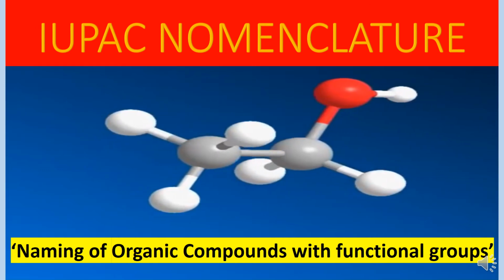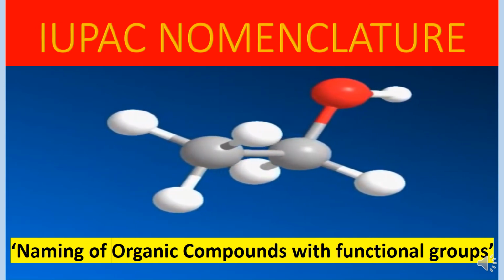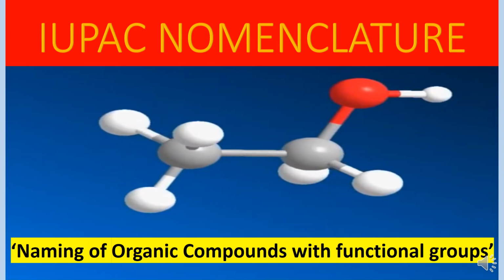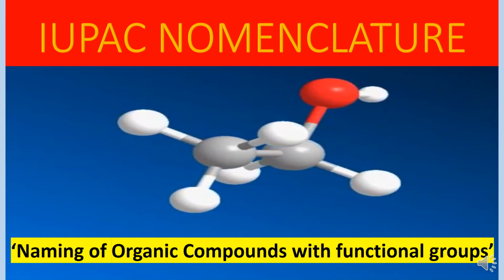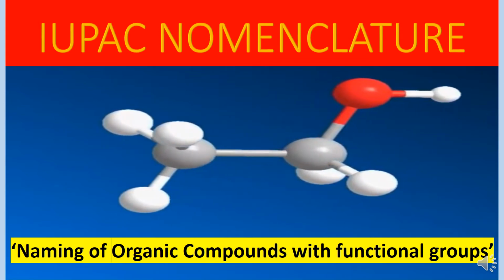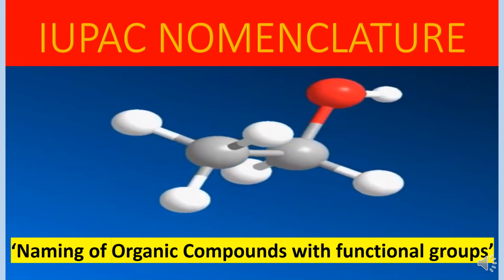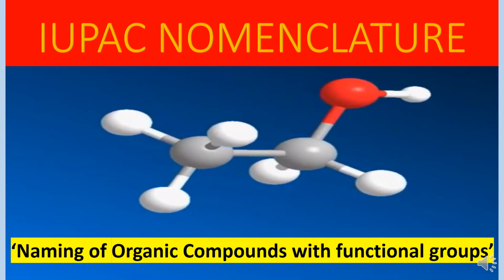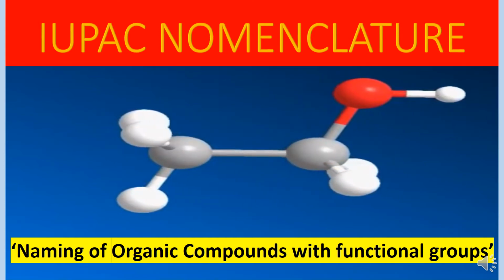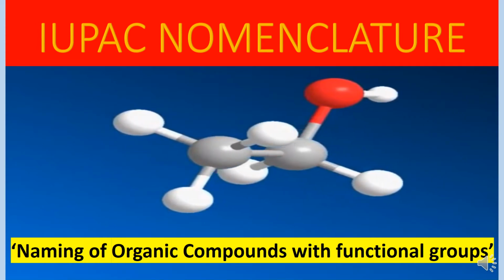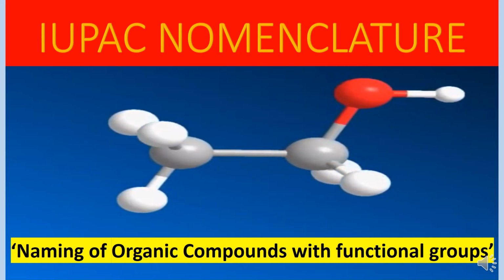Good morning, students. After discussion of saturated and unsaturated hydrocarbons, let us now discuss IUPAC nomenclature of derivatives of hydrocarbons, means the organic compounds having one functional group. How we can name them and what are the important rules which are to be followed while giving IUPAC name of these compounds. Let us see.